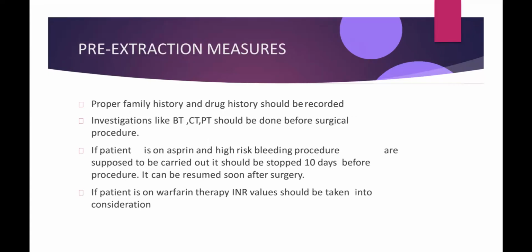Pre-extraction measures. Proper family history and drug history should be recorded. Investigations like bleeding time, clotting time, and prothrombin time should be done before the surgical procedure. If the patient is on aspirin and a high risk of bleeding procedure is to be carried out, it should be stopped 10 days before the procedure and can be resumed soon after surgery. If the patient is on warfarin therapy, INR values should be taken into consideration.